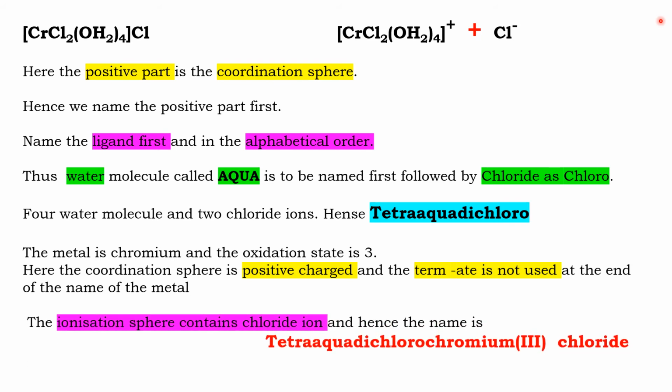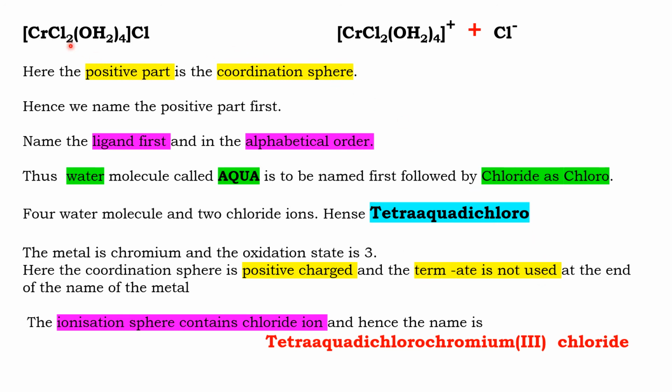Now we have to name the metal. Here the metal is chromium and the coordination sphere has a positive charge. If it was a negative charge, we would have to use ATE at the end of the name of the metal. But this coordination sphere is having a positive charge. So ATE is not needed. So we can name the metal as chromium.